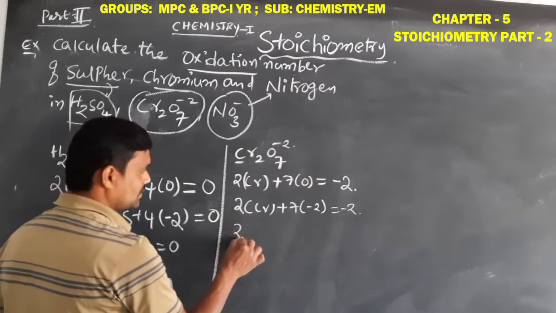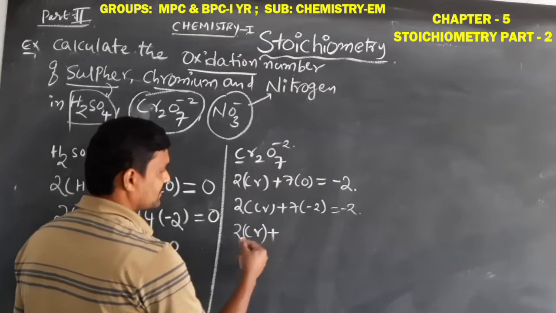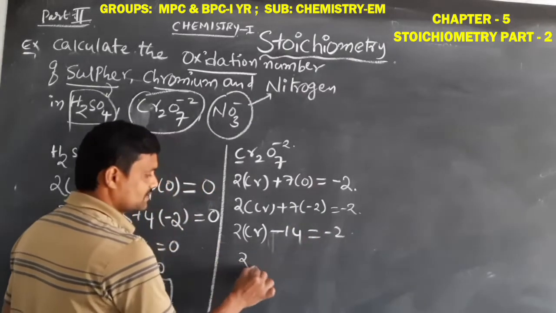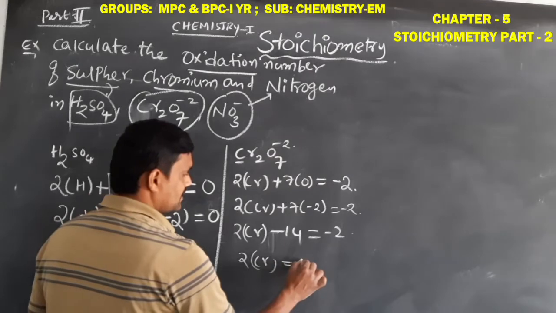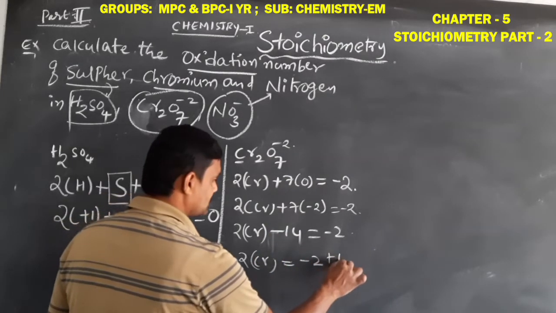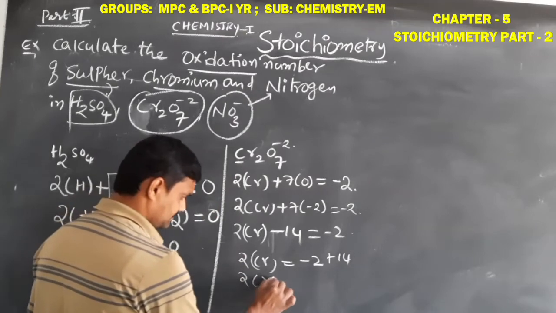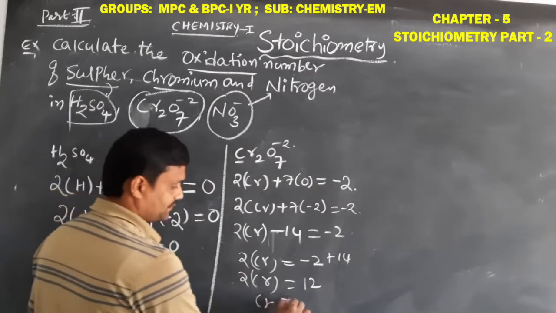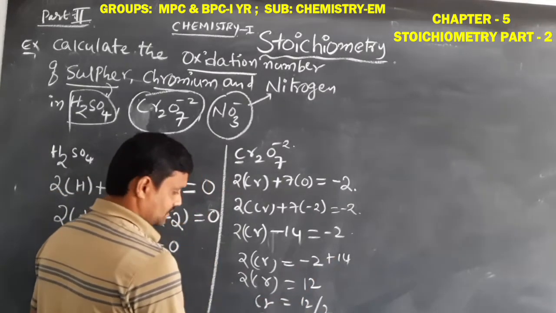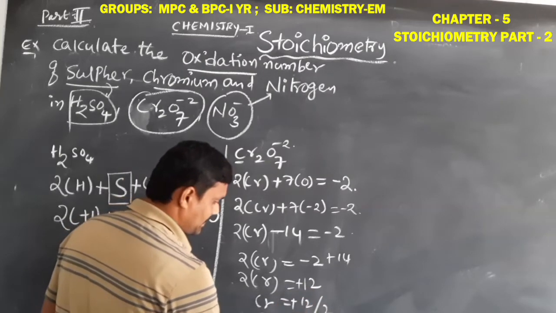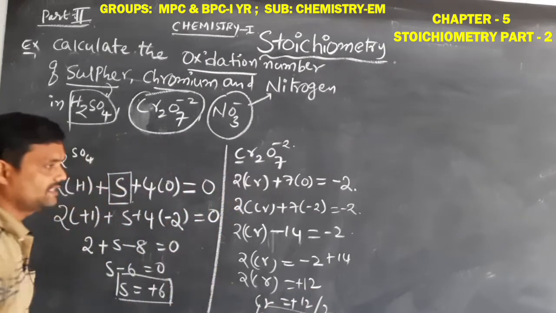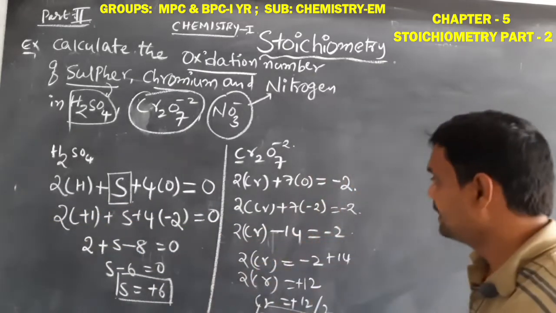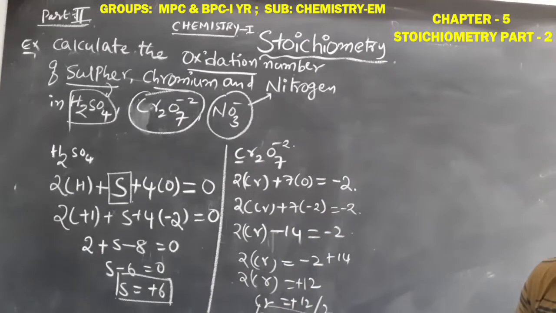Okay students, so 2 chromium plus 7 times 2 is 14, minus 14, equals -2. So 2 chromium atoms equals -2, and this -14 goes to the right side as plus 14. 14 minus 2 is 12. So a single chromium is 12 by 2. So chromium equals plus 6. This is the process used to find the oxidation number of chromium in the Cr2O7 2- compound.